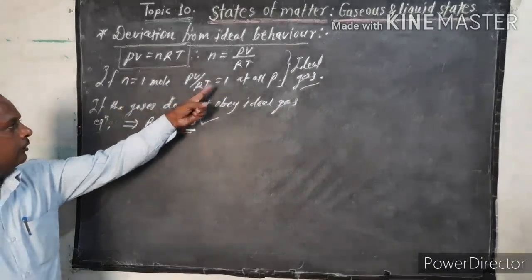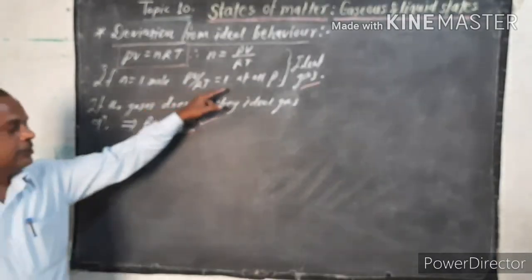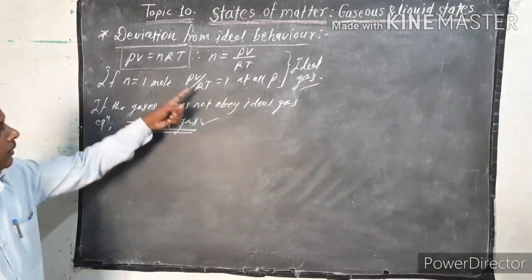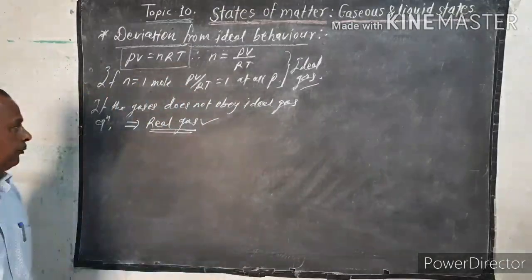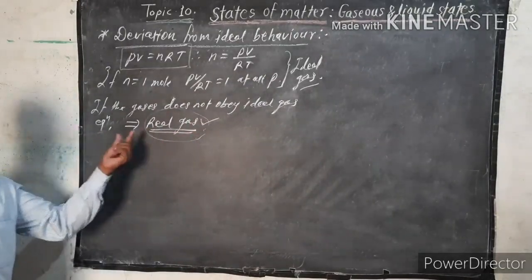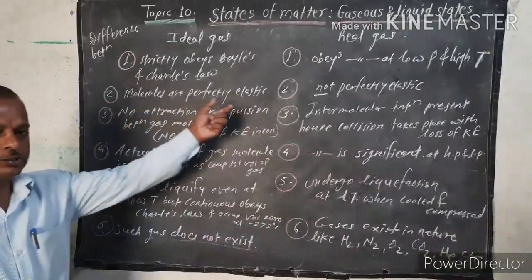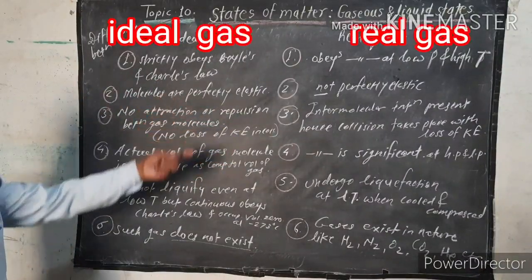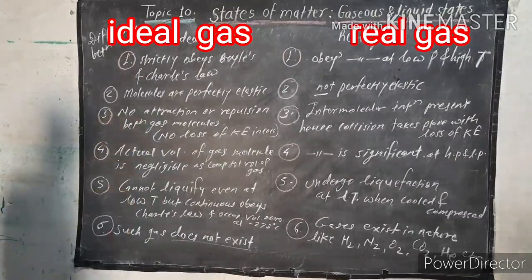This ratio PV upon RT is less than 1 or at times greater than 1, but it is not equal to 1. So these gases are the real gases. Okay, let us study a comparative study of ideal gas and real gas. How do they differ from each other?